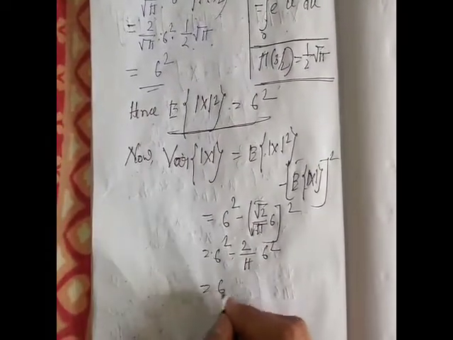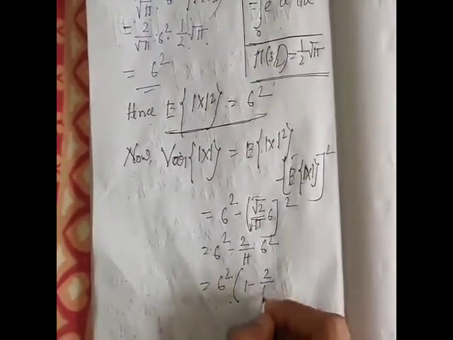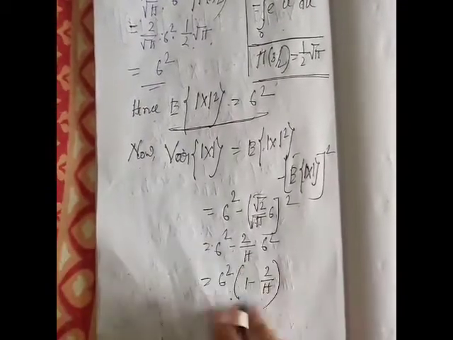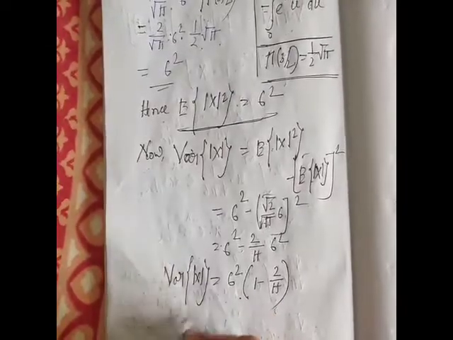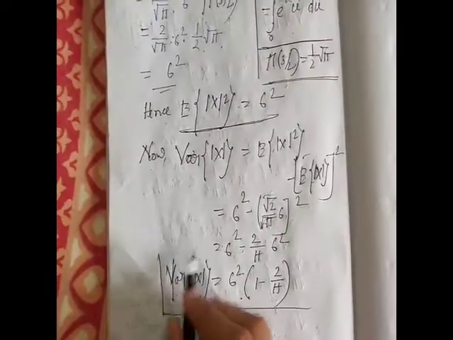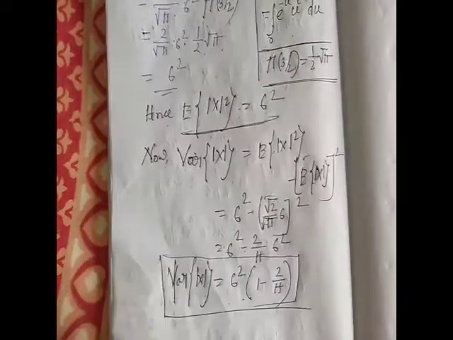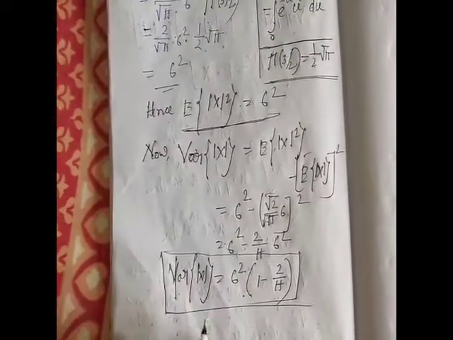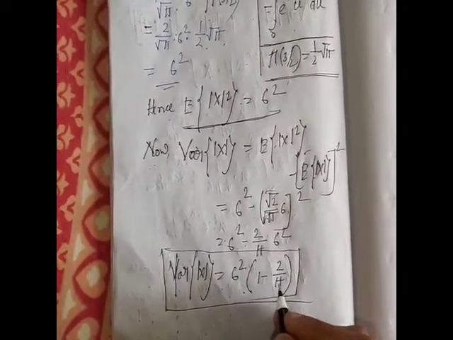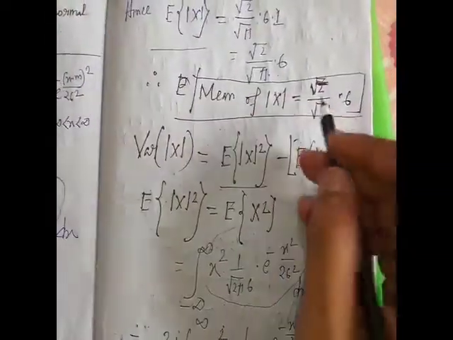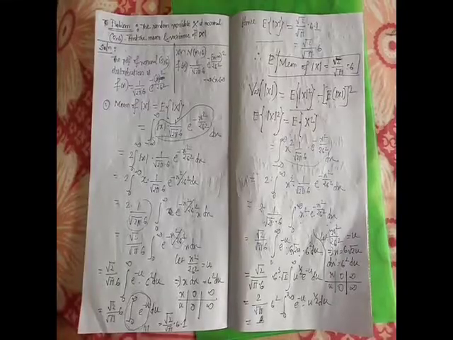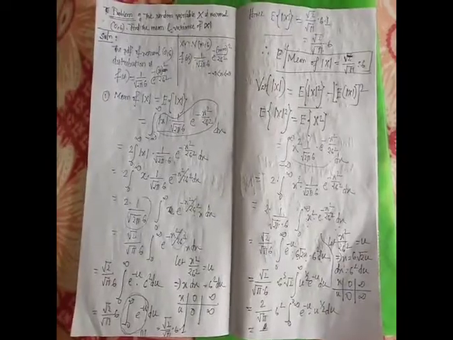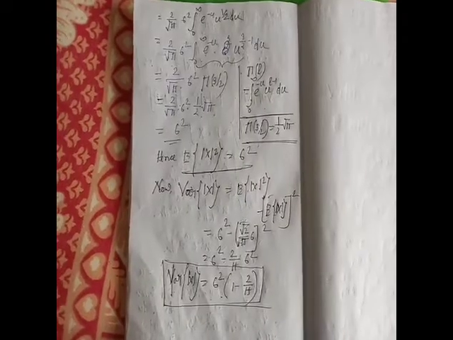So sigma square into 1 minus 2 by pi. This is the required variance of mod x. So required variance of mod x is sigma square into 1 minus 2 by pi. And the required mean of mod x is root 2 by root pi into sigma.